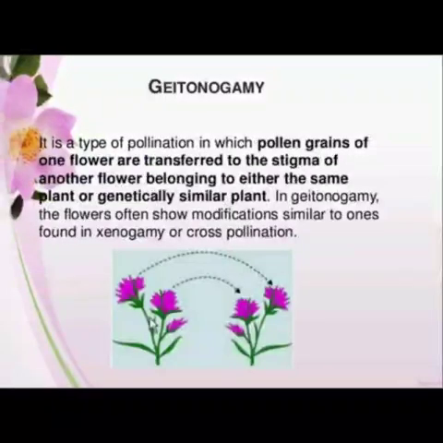Geitonogamy. It is a type of pollination in which pollen grains of one flower are transferred to the stigma of another flower belonging to either the same plant or genetically similar plant. In geitonogamy, the flowers often show modifications similar to ones found in xenogamy or cross-pollination. As you can see here in this picture, geitonogamy is taking place between the flowers of two different plants.